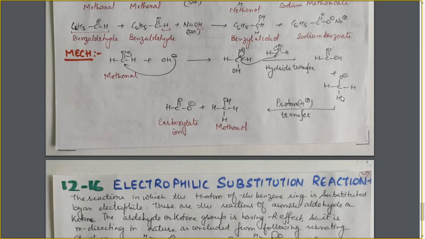What is alkoxide ion? The ion which is formed by the loss of H positive ion from the alcohol. Just have a look at this structure. It is having the three hydrogen atoms and one O. If we place hydrogen atom on this oxygen atom, it will be an alcohol, methanol. So this species is formed by the removal of hydrogen atom from the alcohol. It will be an alkoxide ion, and alkoxide ion is a very strong base. So this alkoxide ion, being a very strong base, will abstract the H positive ion from this carboxylic acid to convert it into the alcohol, and a salt of carboxylic acid is formed. In this way the reaction is taking place.